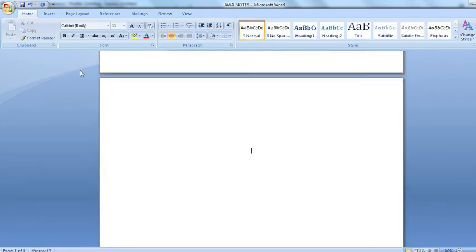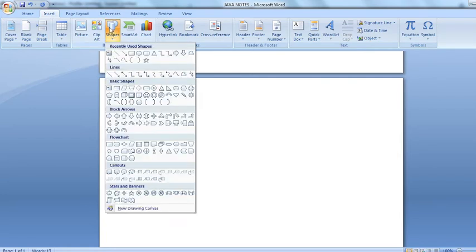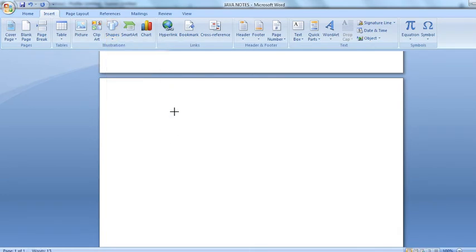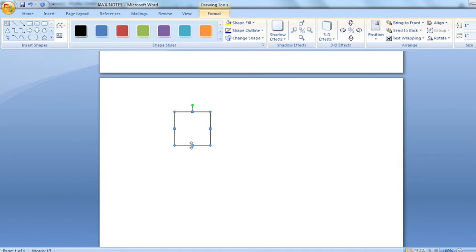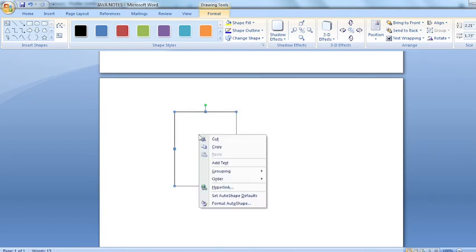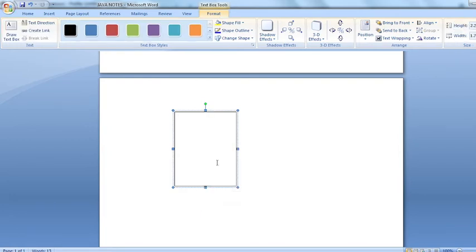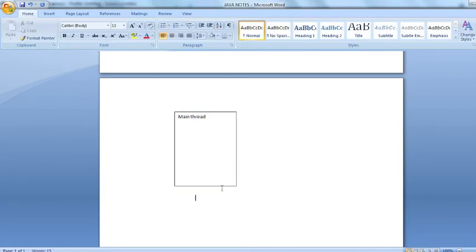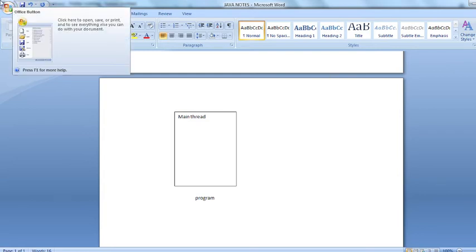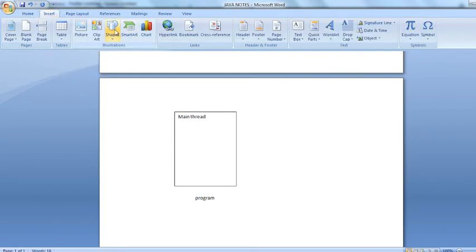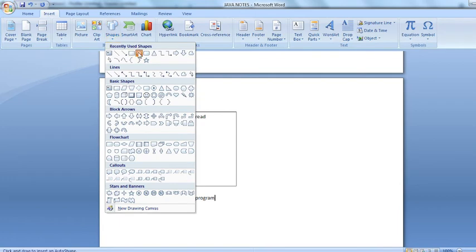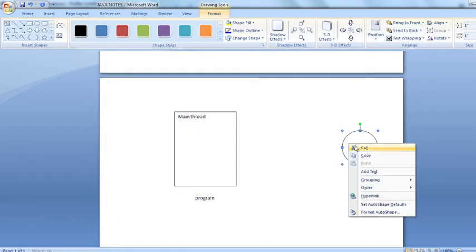Just 1 second. Don't get confused. Please try to listen to the video once again, then you will get a clear idea. So by default there is one thread called the main thread, and this is the program. And how many processors are we having? We are having only one processor. Look, to execute a single program, one processor is sufficient.